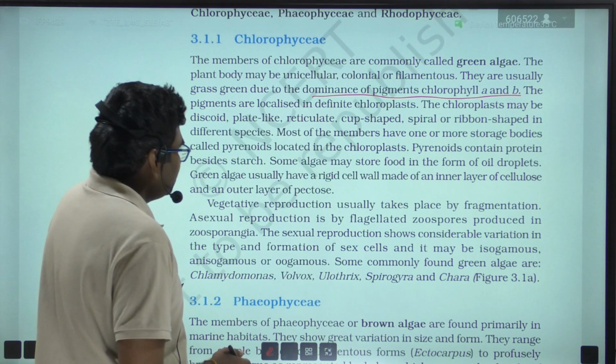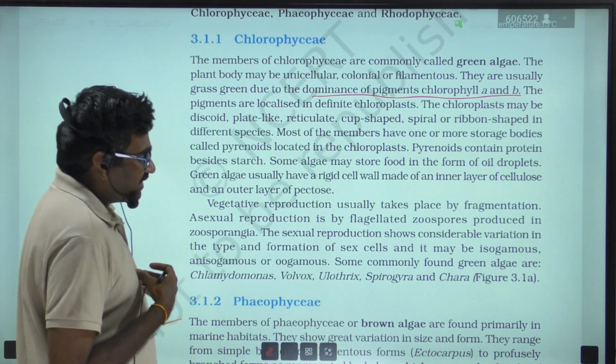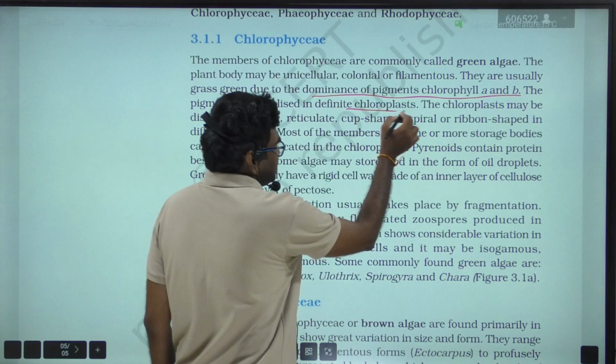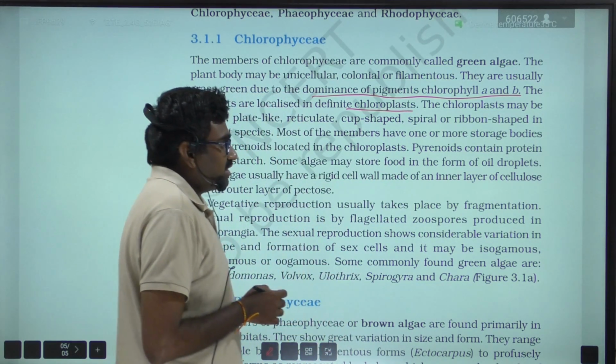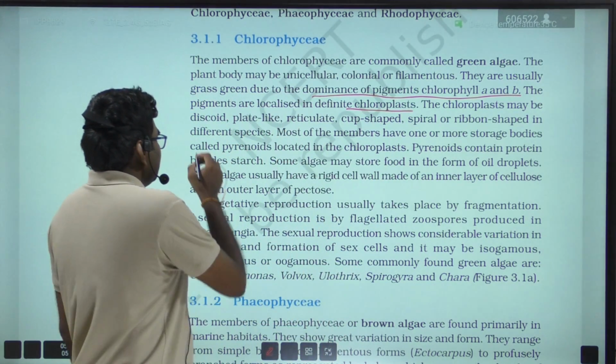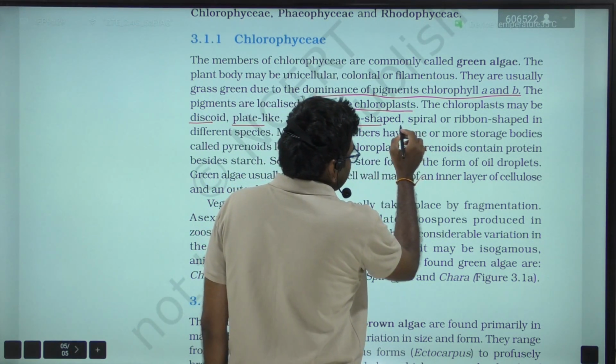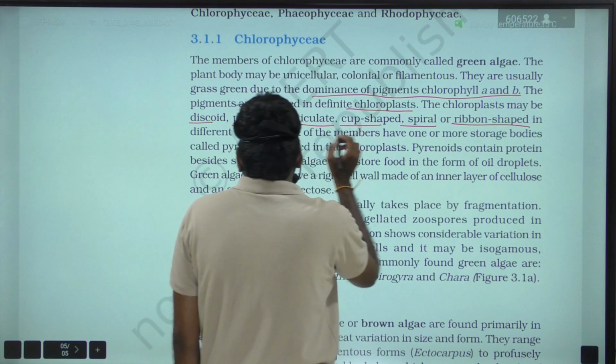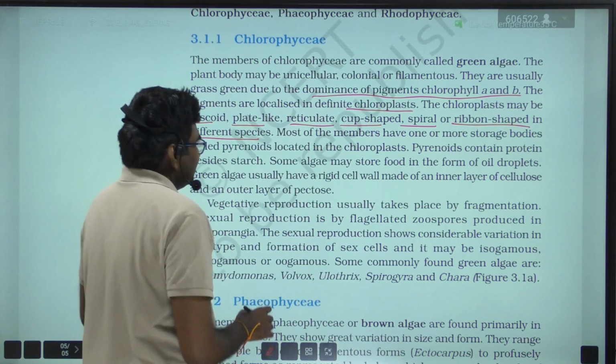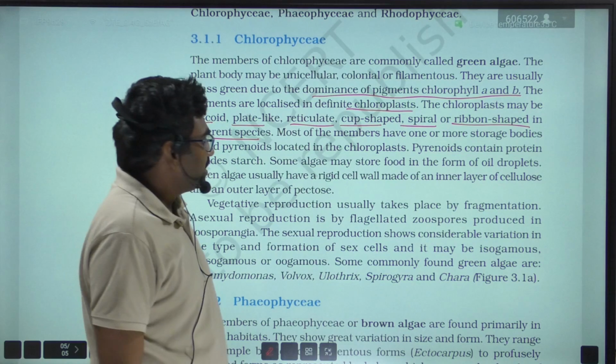The pigments are localized in definite chloroplasts. The chloroplast may be discoid, plate-like, reticulate, cup shape, spiral, or ribbon shape in different species.